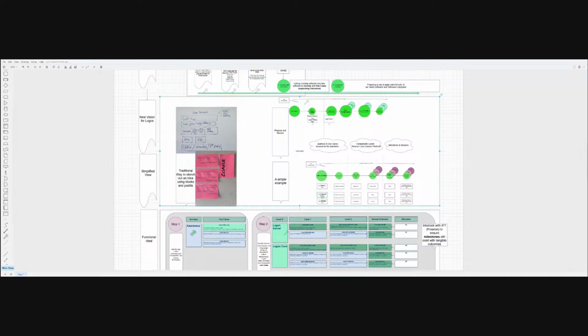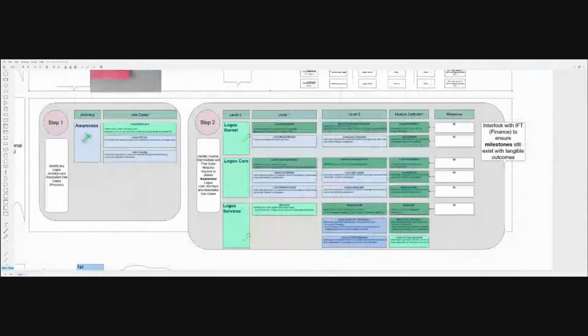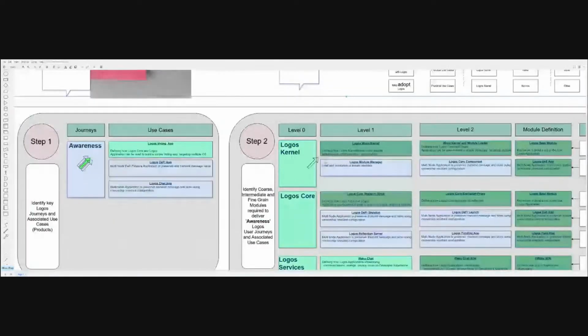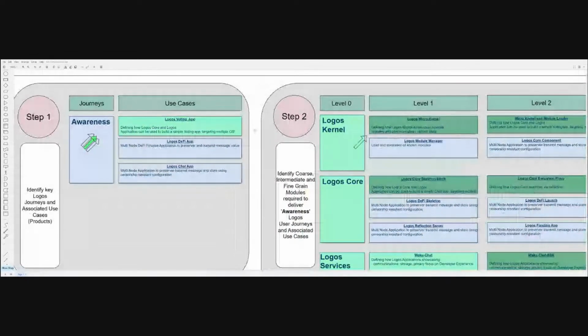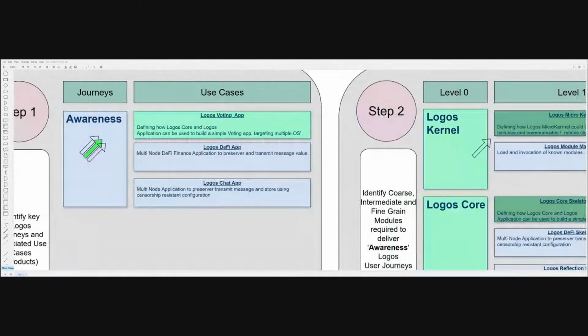Now, if we go to the functional layer here, well, we know what we want to build now. We've sketched it out. But what does it really mean? So on the left-hand side here, we've got the concept of having our journey and our use case. So the green one is the one we're actually going to simulate building here today, really quickly. So we've had the post-its. We want to build a voting app. Really good use case for a new stack, which assures privacy, censorship resistance, anti-surveillance, wouldn't you think?